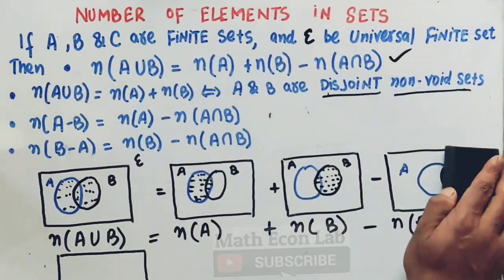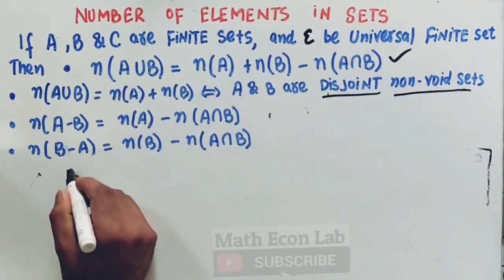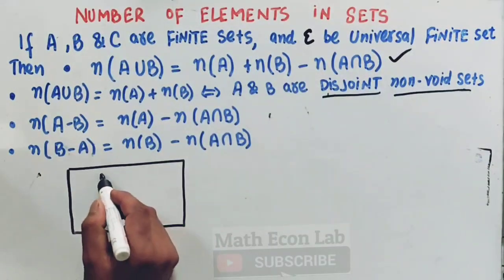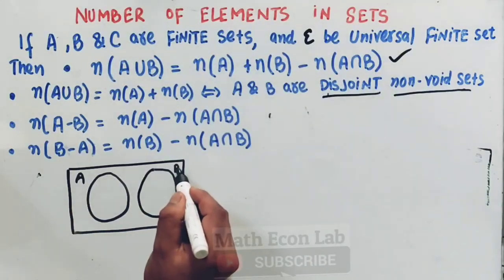For that matter, let me wipe this diagram to show the second result. So this is set A, this is set B, this is our universal set.